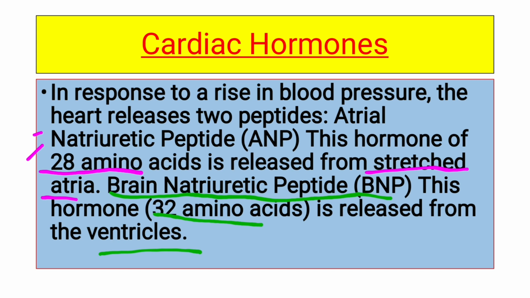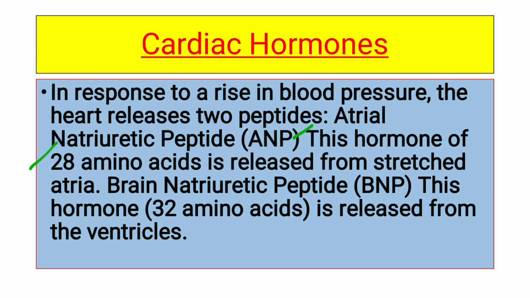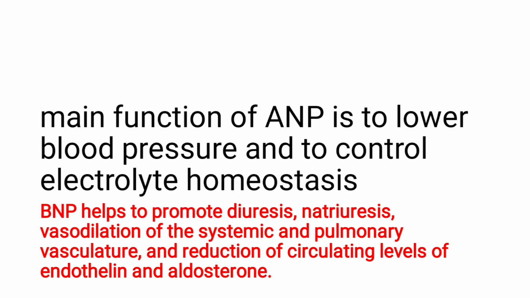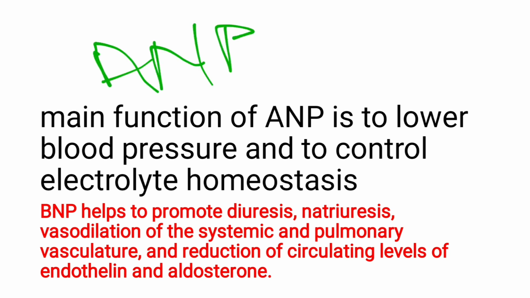So these are the MCQs of this slide: ANP is produced from the heart, is made of 28 amino acids, and is released from the atrium. BNP, brain natriuretic peptide hormone, is produced from the heart by the ventricle and is made up of 32 amino acids. So what are the functions of this hormone? Which function does ANP perform? The main function of ANP is to lower blood pressure and to control electrolyte homeostasis.